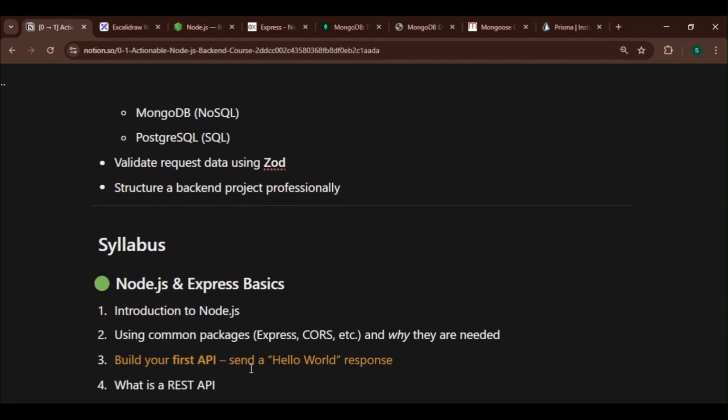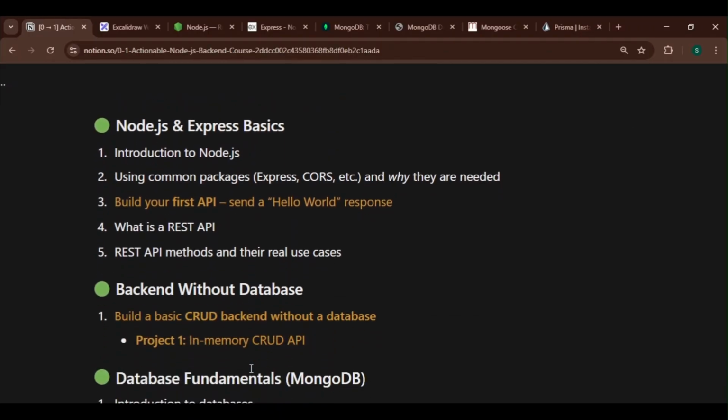If we talk about the syllabus, we'll first learn the introduction of Node.js, how it helps to write the backend and APIs. After that, we will use some common packages like Express and CORS, why they are needed, what problem they solve, and how they give simplicity. After that, you'll build a fast API to send a response of hello world. So by using these simple common packages, you can write your API.